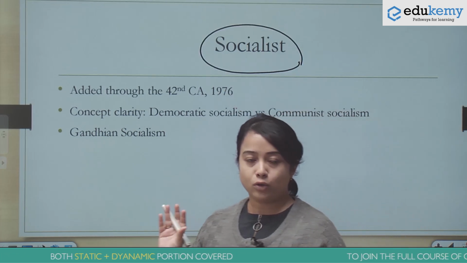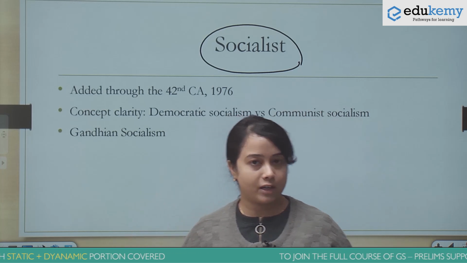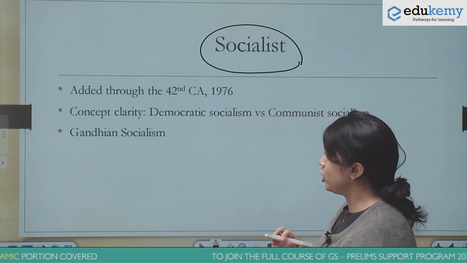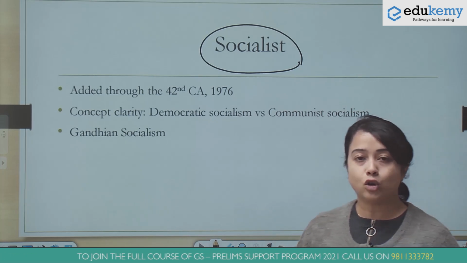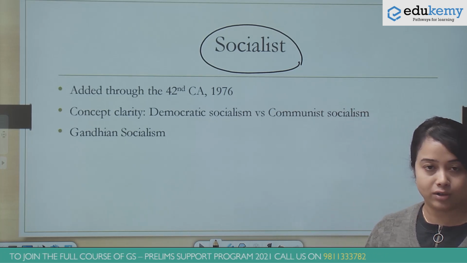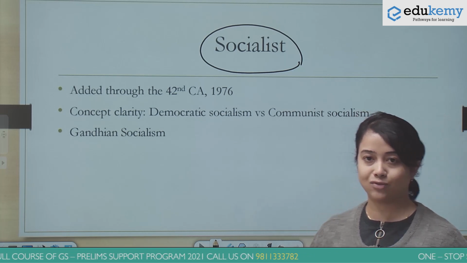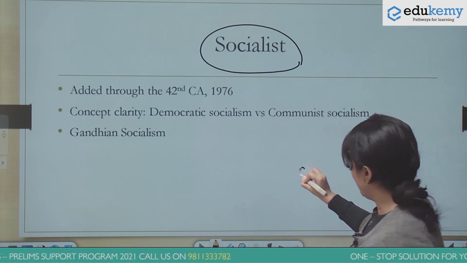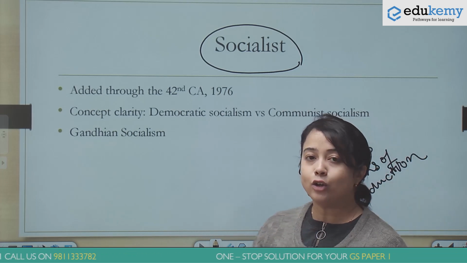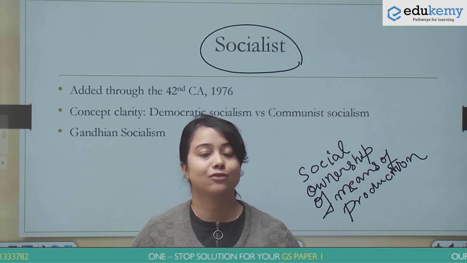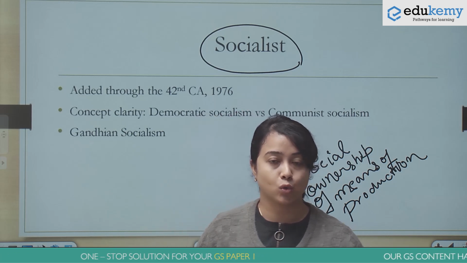So before going to the constitutional interpretation of the word socialist, what do we understand by socialism? As an economic and political doctrine, socialism stands for social ownership of means of production. Every act of production in a socialist framework is viewed as a social product.